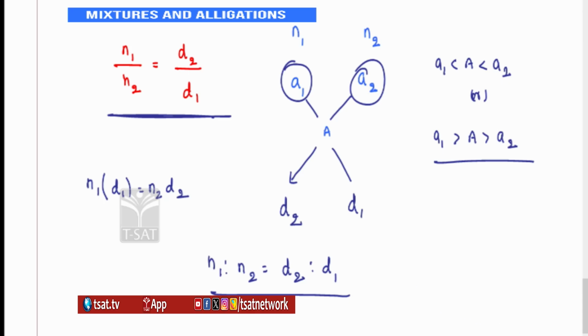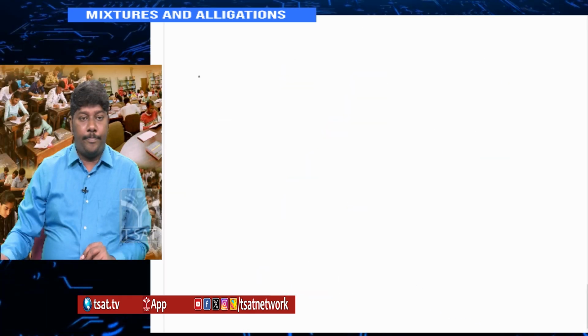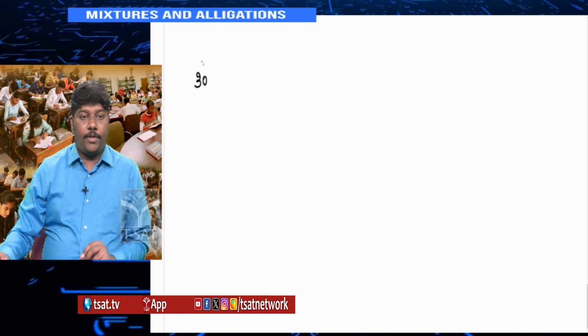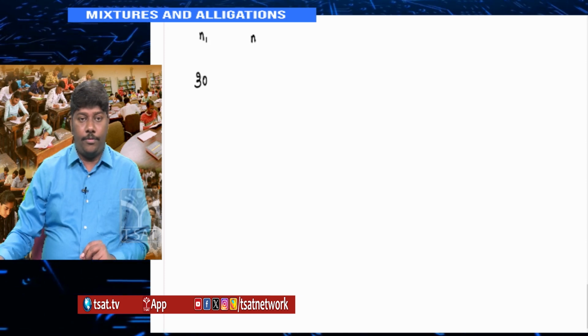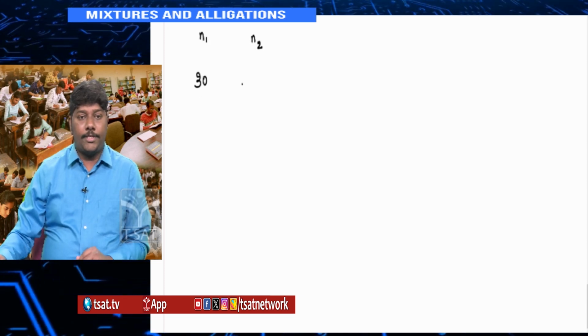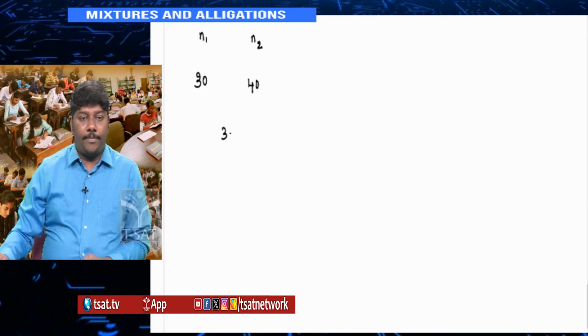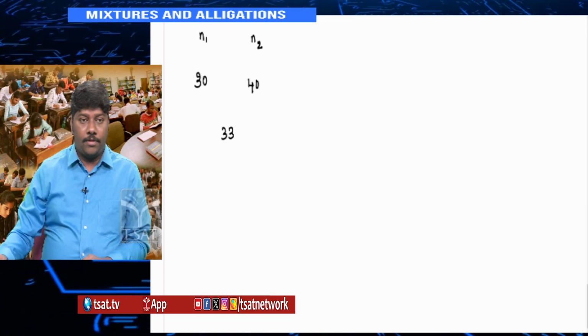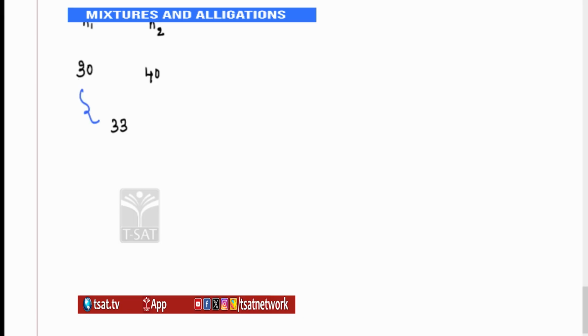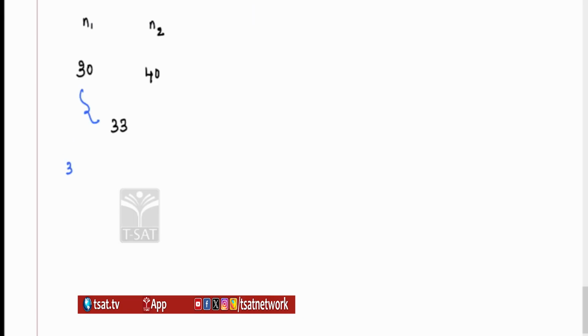Suppose how do I take the differences? Let's see here clearly. Forget about N1 and N2. I have average 1 that is 30, average 2 that is 40. I take any number which is in between them, 33. So what is your D1? Positive difference you take it. D1 is 3. What is your D2? D2 is 7.